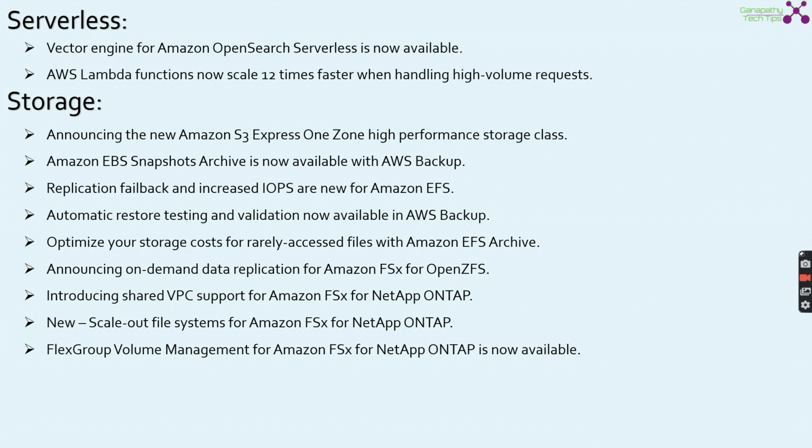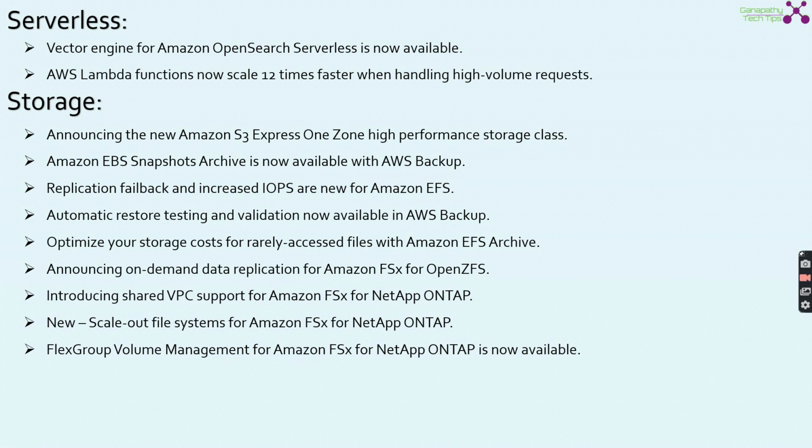When it comes to storage, there is a new Amazon S3 Express One Zone, which is introduced as a high performance storage class. Amazon EBS Snapshots Archive is now available with AWS Backup. Replication failback and increased IOPS for Amazon EFS. Automatic restore testing and validation now available for AWS Backup. Optimize your storage cost for rarely accessed files with Amazon EFS Archive.